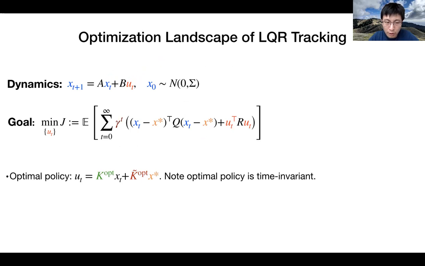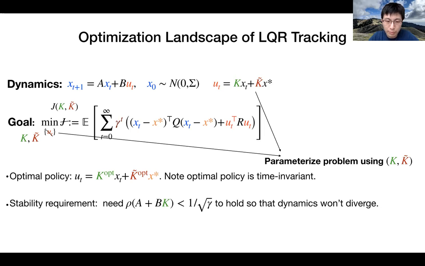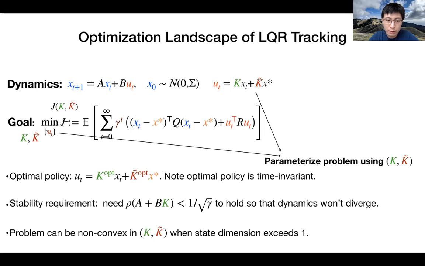We note that the optimal policy for this problem takes the form u equals Kx plus K tilde x star, and that it is time invariant. This allows us to parameterize the optimization problem in terms of the policy K and K tilde. We'll make two brief remarks on the optimization landscape of LQR tracking. The first is that we need the spectral radius of A plus BK to be less than 1 over square root gamma in order for the dynamics to not diverge. The second is that the problem may be non-convex in K and K tilde when the state dimension exceeds 1.